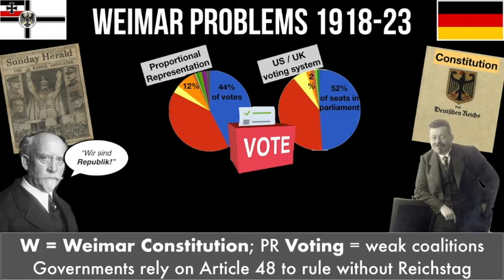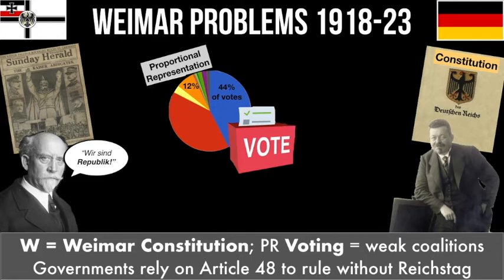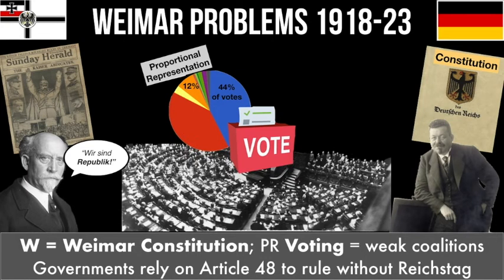In the proportional representation system which Germany chose to use, it was really hard for any party to win a majority of the votes. Lots and lots of different parties got elected to the Reichstag, and therefore the politicians spent a lot of their time arguing and not being able to make decisions.